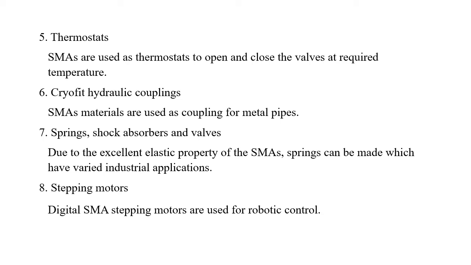Shape memory alloys are used as thermostats to open and close the valves at required temperature. Sixth one is cryofit hydraulic couplings. SMA materials are used as couplings for metal pipes. Seventh one is springs, shock absorbers and valves.